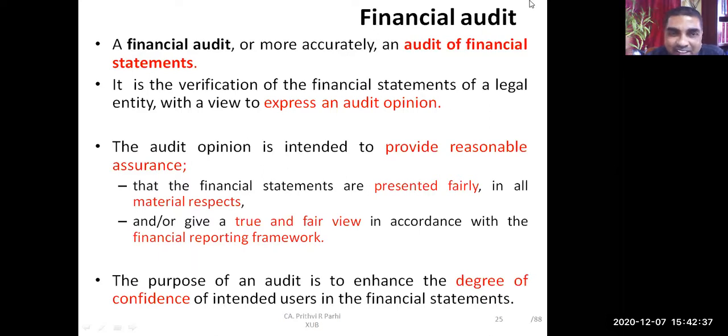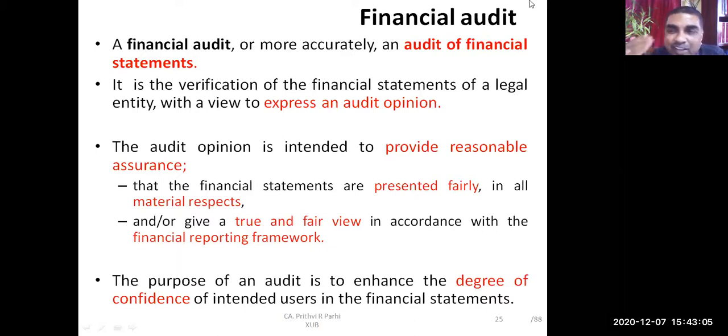The audit opinion is intended to provide reasonable assurance. So if your accounts are audited, it will give you reasonable assurance. Reasonable assurance means a high level of assurance, but not absolute assurance. Absolute assurance means a guarantee that there is nothing wrong, and auditing cannot give you that kind of assurance.